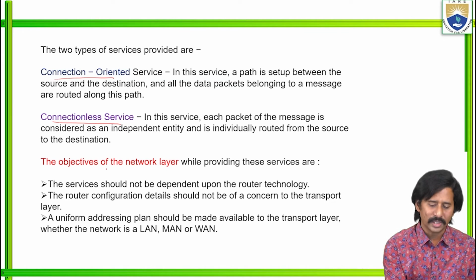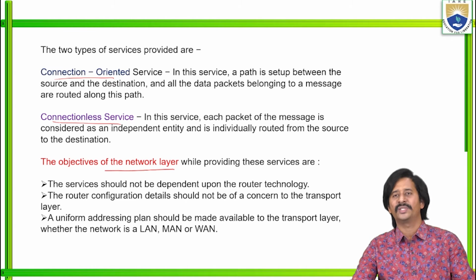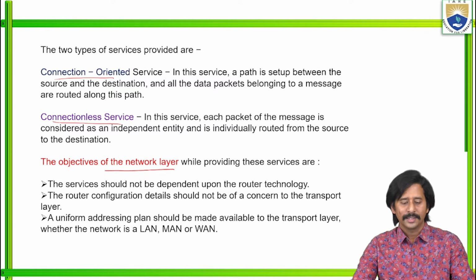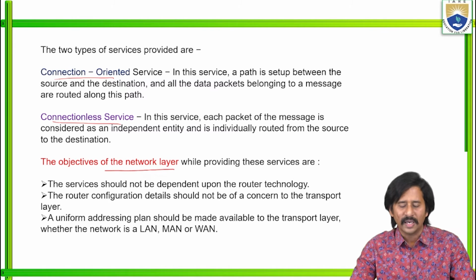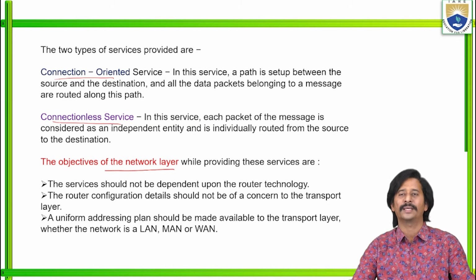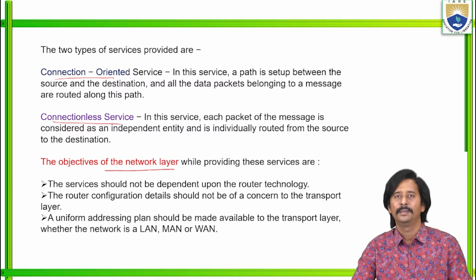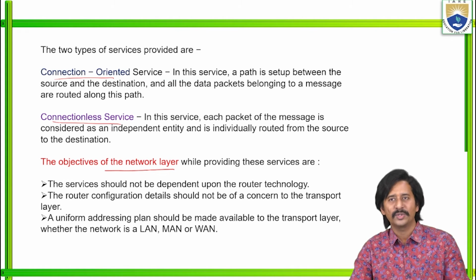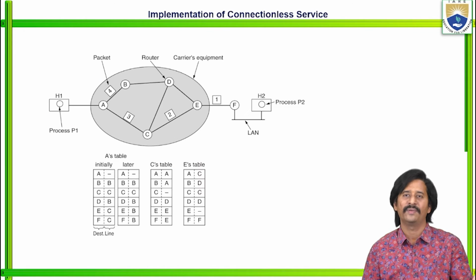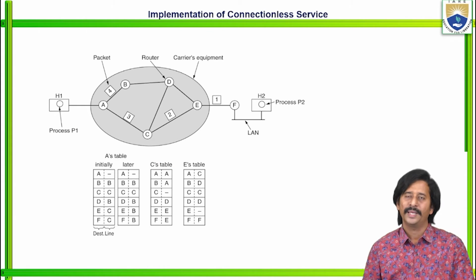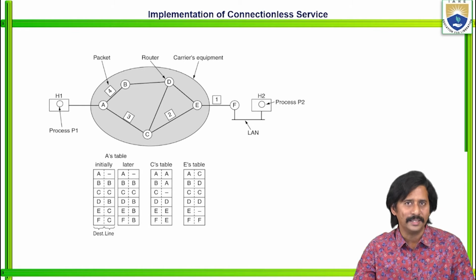Hence, the objectives of the network layer while providing these services to the transport layer are: the services should not be dependent upon the router technology. The router configuration details should not be a concern to the transport layer. Then, a uniform addressing plan should be made available to the transport layer, whether the network is using LAN, WAN or MAN. Then coming to the third service. What is the third service?